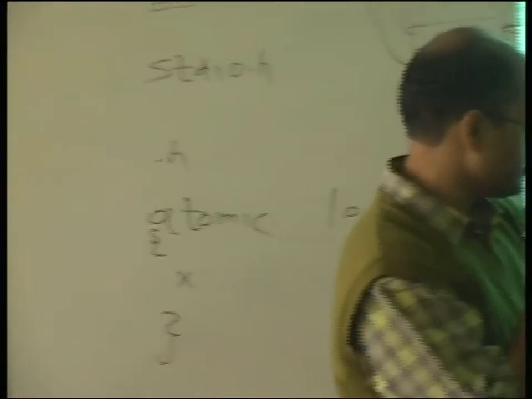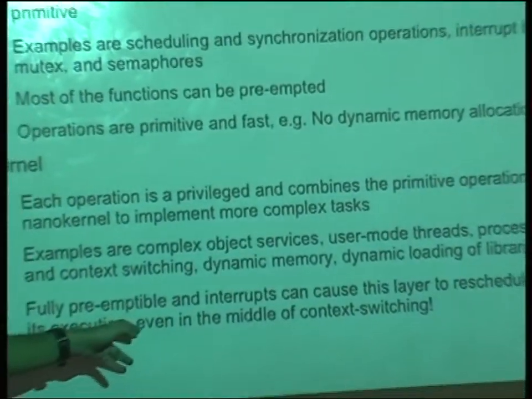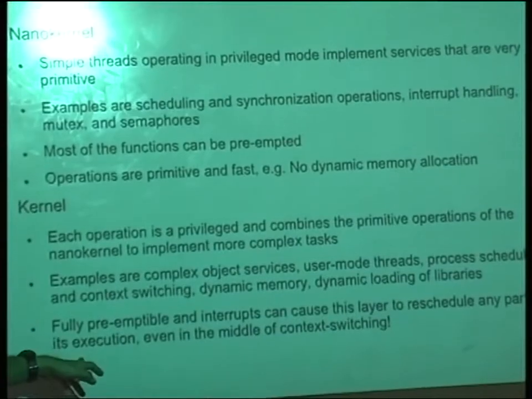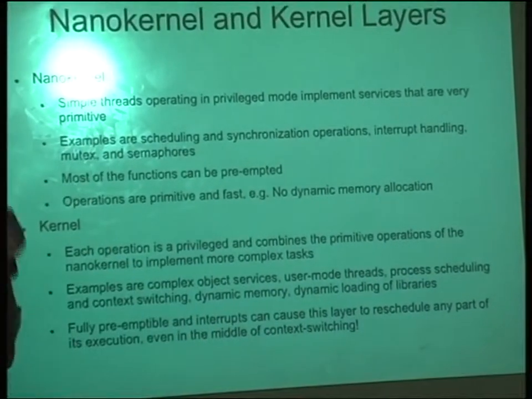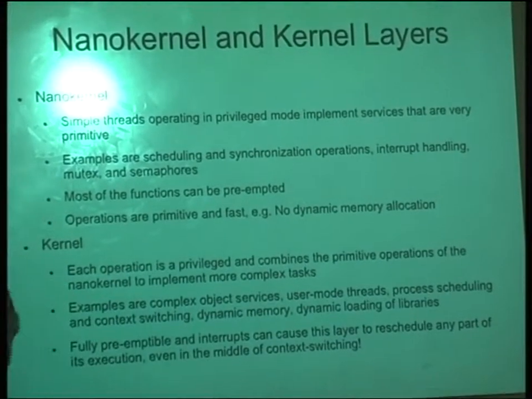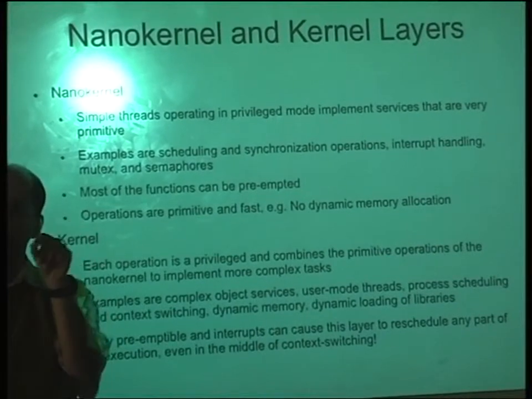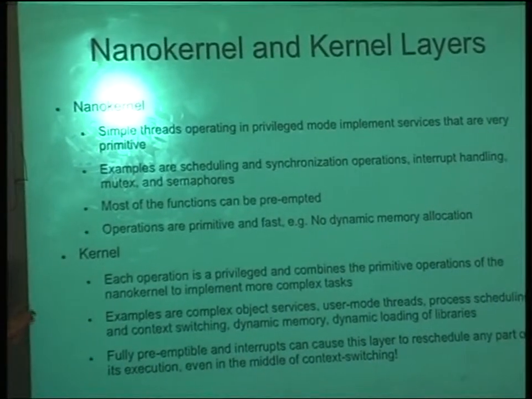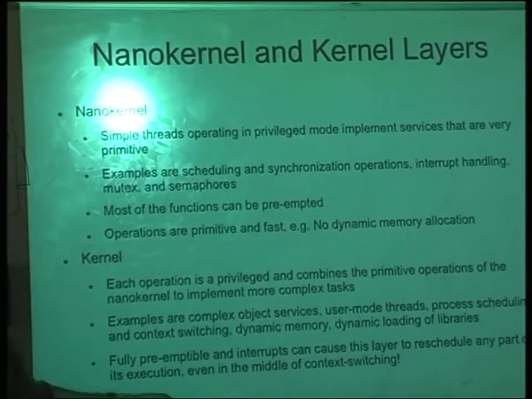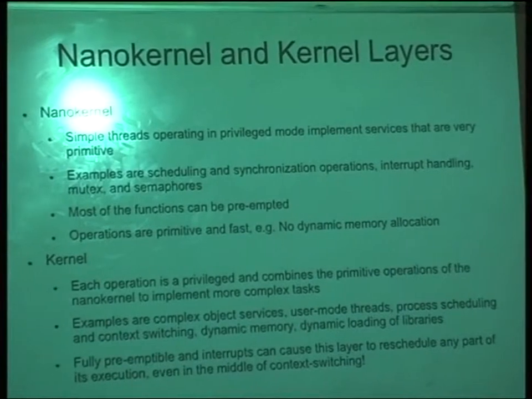So it is fully preemptible. Interrupts can execute this layer to reschedule any part of its execution. So you can still service all the interrupts even in the middle of context switching. In fact, even when one process is being swapped out and another process is being swapped in, even within that operation, you can create an interrupt and tell the operating system to do something else. Right? So this is how you almost minimize the use of lock and unlock and atomic operations.